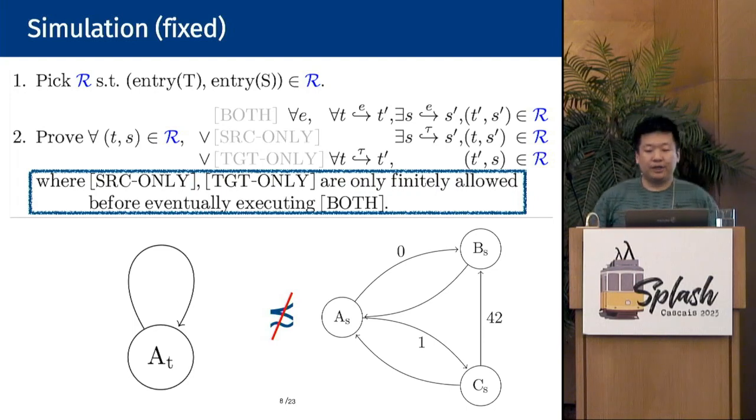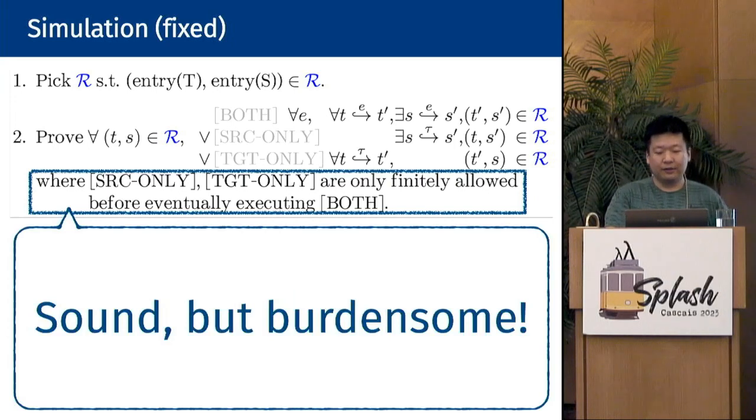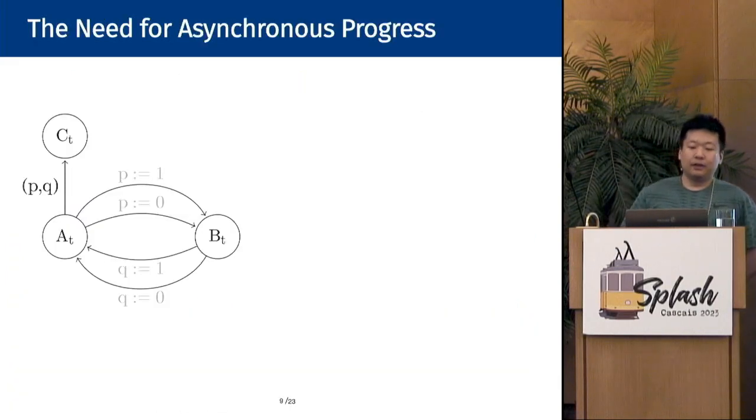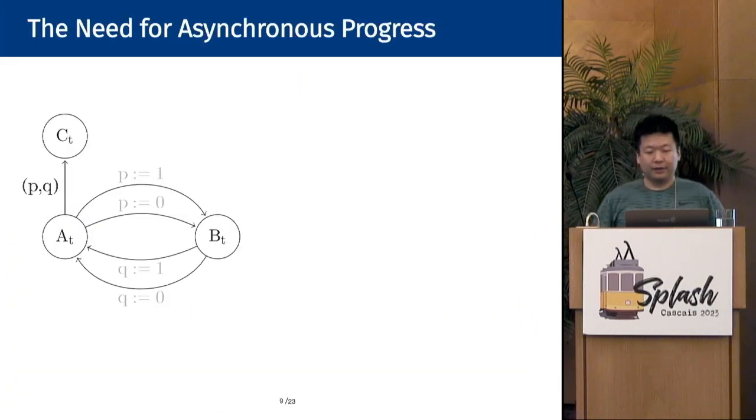With this fixed simulation, it is easy to see that the previous wrong proof is properly ruled out. The wrong proof applied the target-only rule infinitely many times without applying both at all. However, while this condition ensures soundness, it is often burdensome to the user and rejects some perfectly valid proof strategies. To see this, consider the following motivating example.